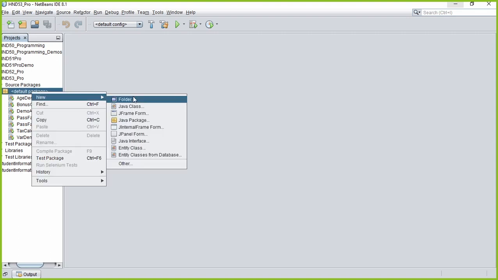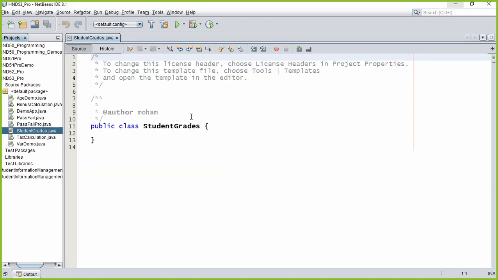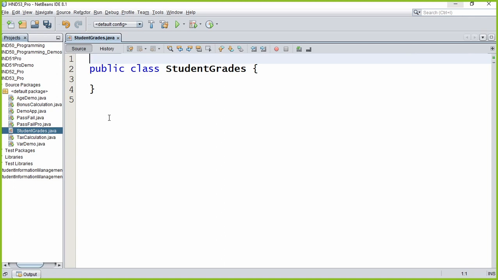Let's say, student grades. All these programs we are doing in Java again. Okay, you have to do this. Right, let's see how you can do this.